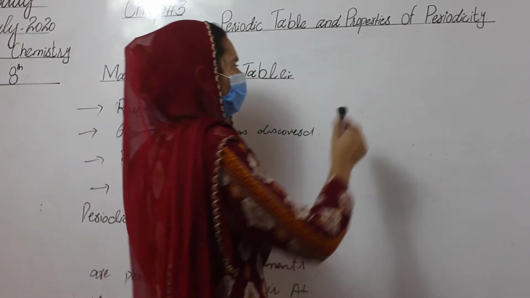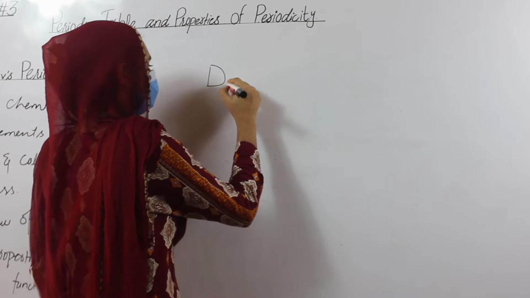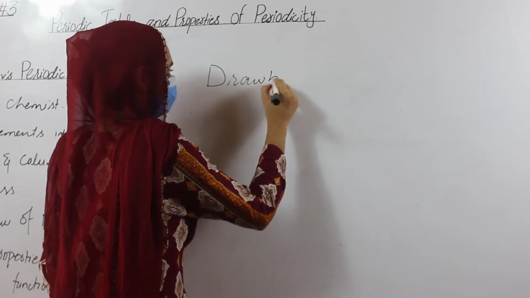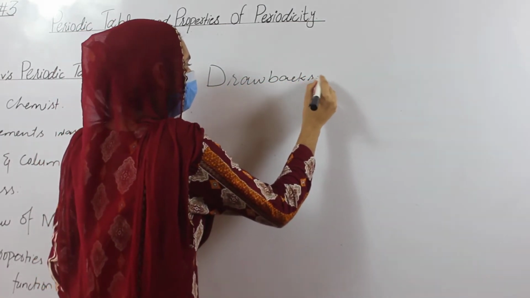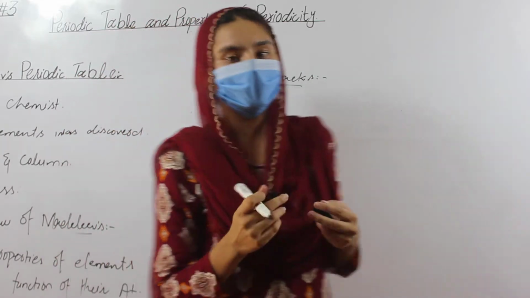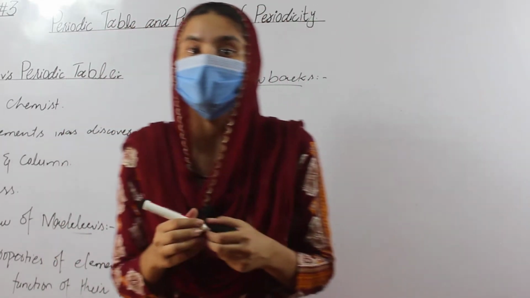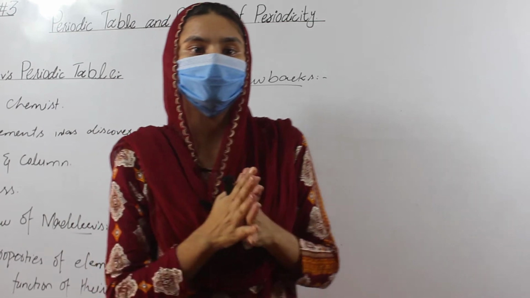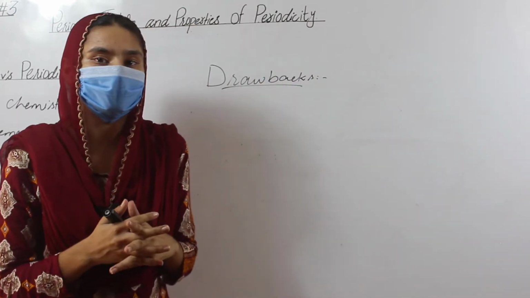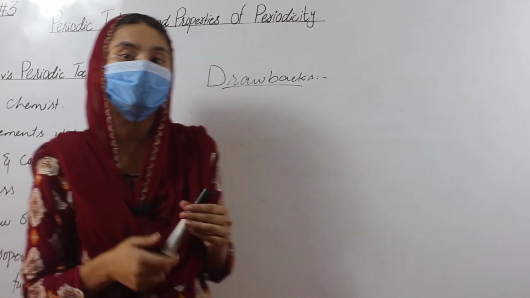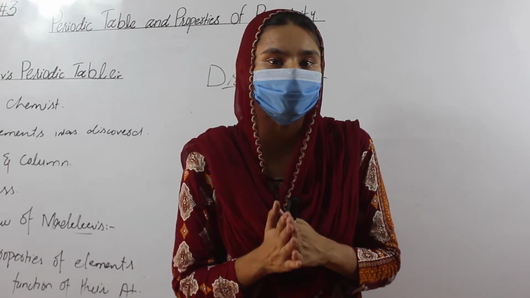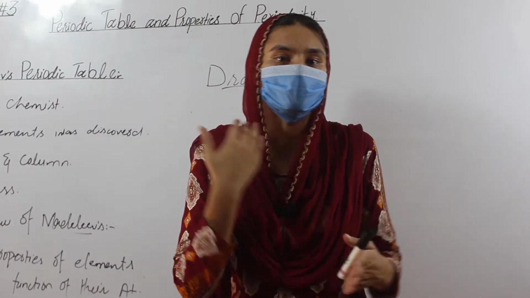Okay, now his law has some drawbacks. No doubt his attempt was very successful and helpful for all the scientists of the world, but it has some drawbacks. The drawback is that he didn't explain the position of the isotopes of elements, which were not present at that time.